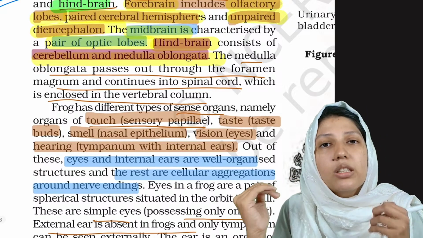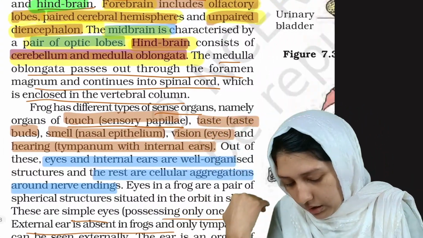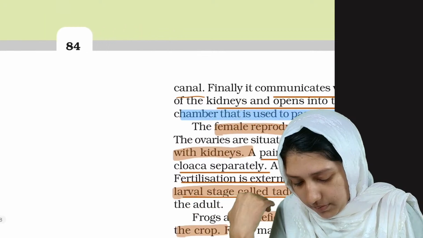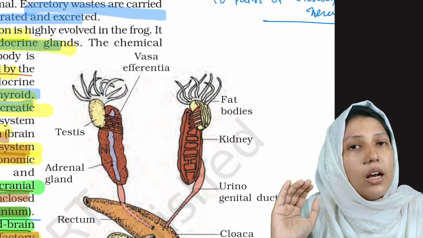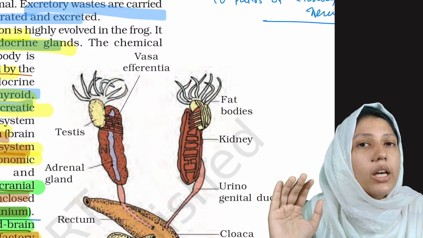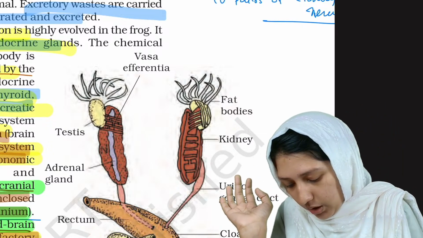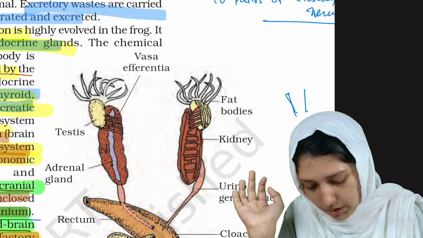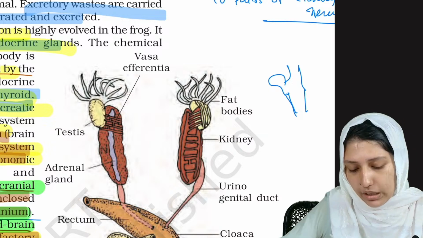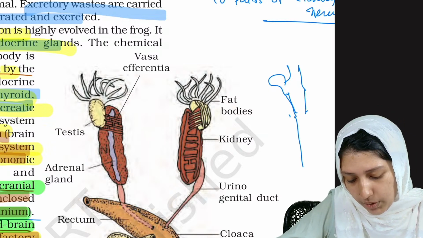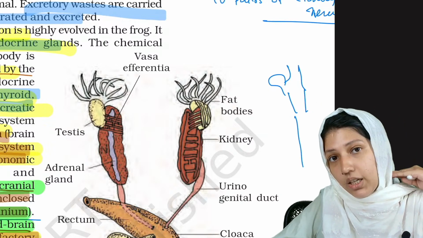Okay, this is some higher topic and I'll just represent it here. You just have to know that medulla oblongata belongs to the hindbrain. This will be the structure known as medulla oblongata, and it goes through a foramen which is present in the skull.